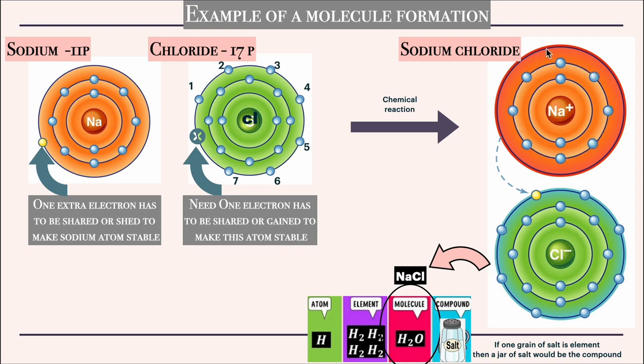So 8 electrons in the second shell means this atom has become stable, and that extra electron, when it fits in this chloride atom, this chloride atom is also gonna be stable. That's what makes a salt, sodium chloride, NaCl. If 1 grain of salt is a molecule, then a jar of salt would be a compound. Yes, 1 NaCl grain is a molecule, then a jar of it would be a compound.